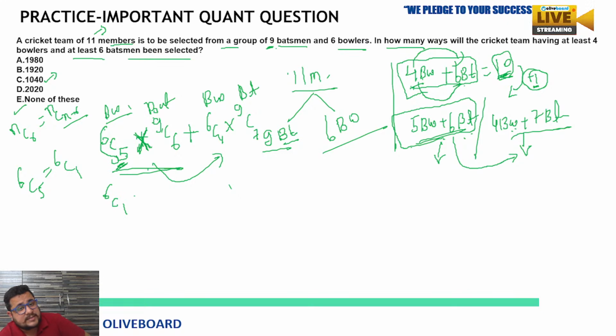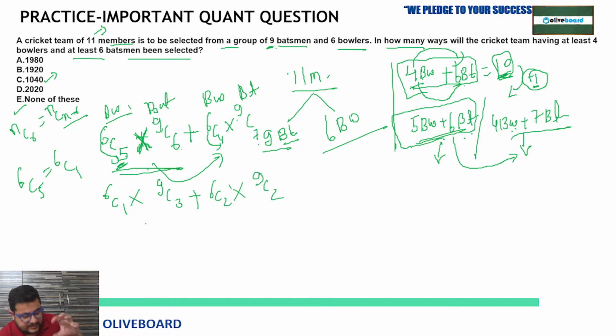It has 6C1. Multiply. Similarly, 9 minus 6 means 3, so 9C3. Plus 6 minus 4 means 6C2. Multiply. 9 minus 7 means 9C2. We have just simplified it. So now 6C1 is what? Always 6. Only 6 will come.